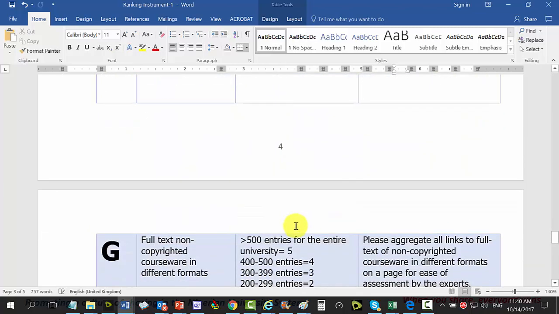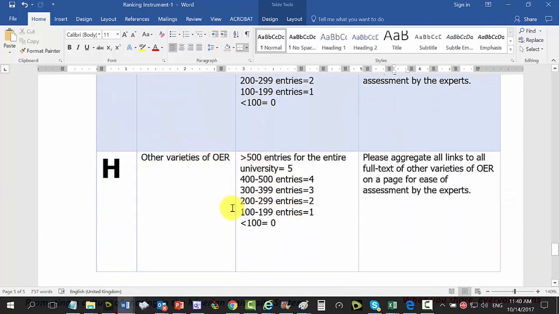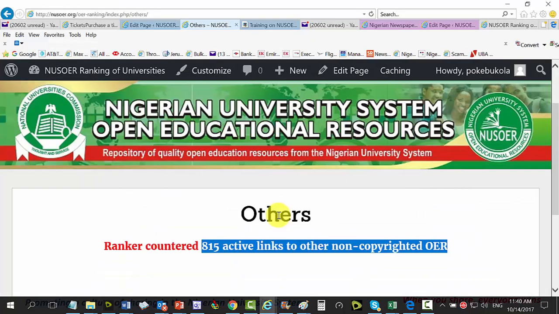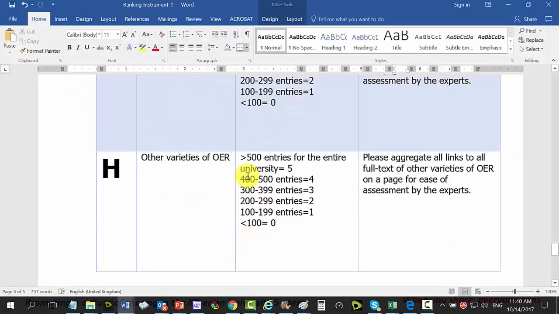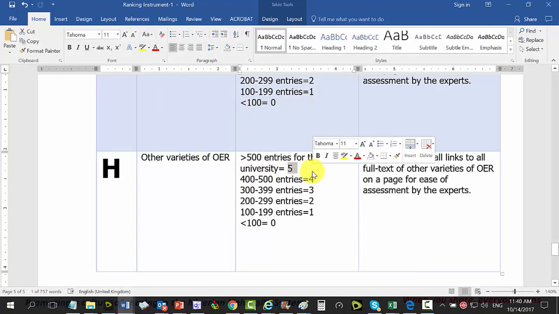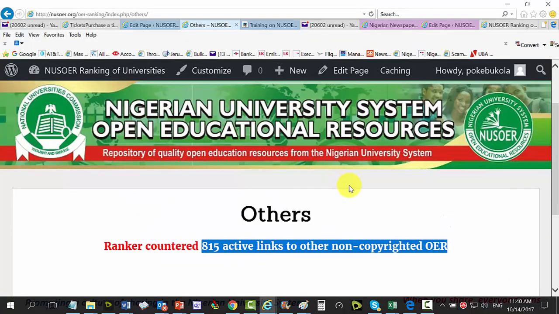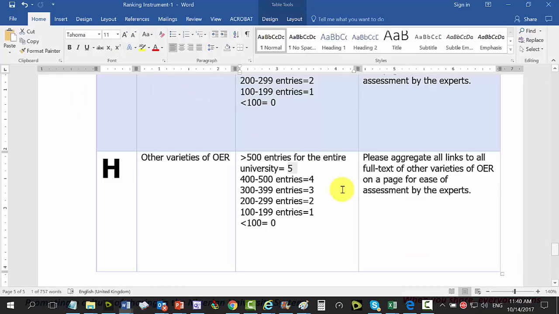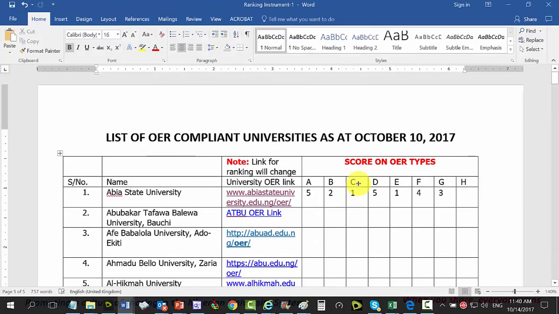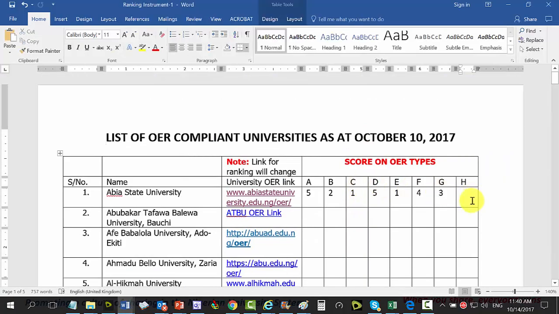Others, yeah, that's it. So look again, we have 815 here, maximum 500 to score. So we're going to get a 5 for Abia State University. We're going to go up right here, 5. So that's it. That's how the thing is scored.